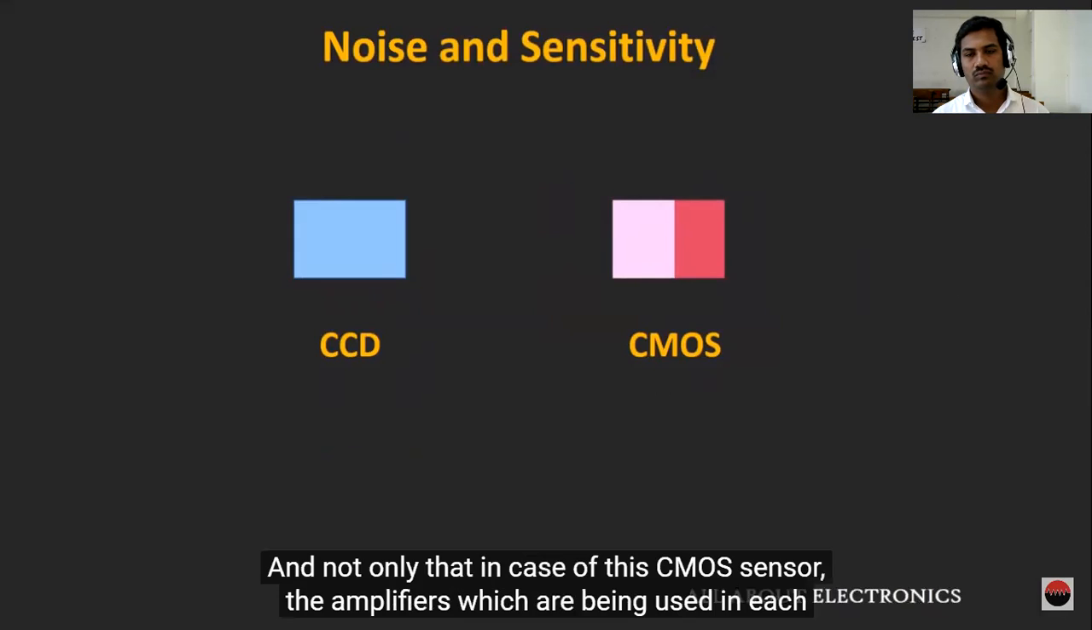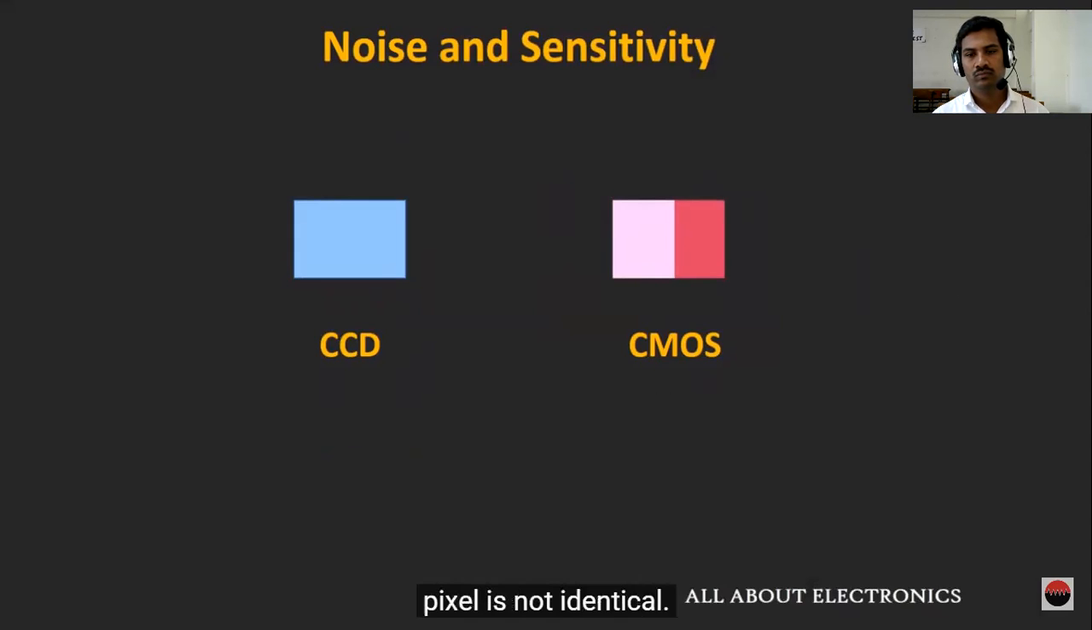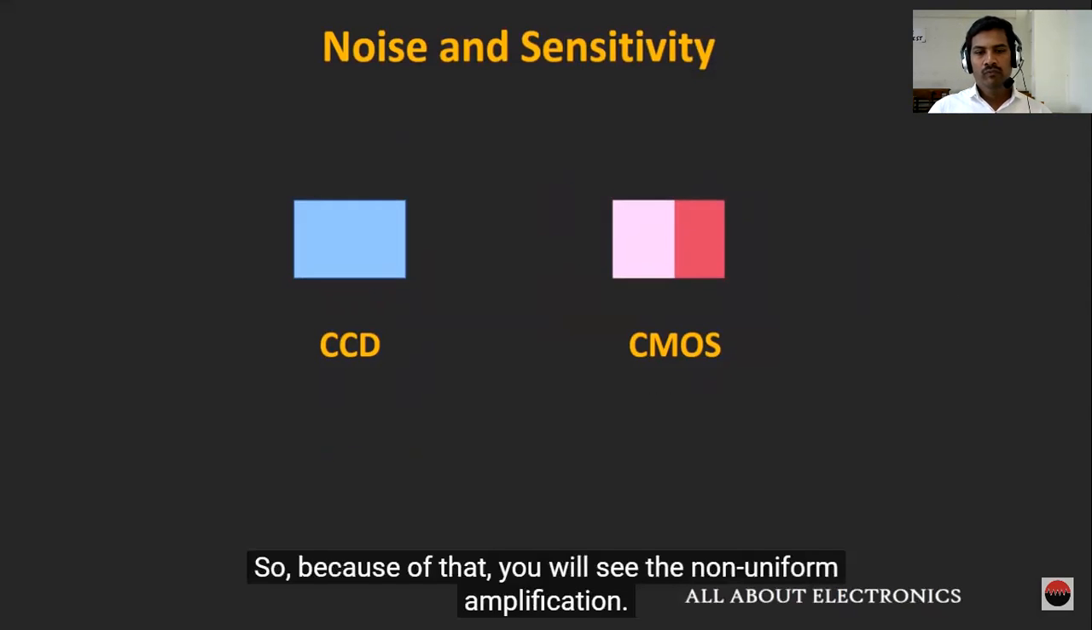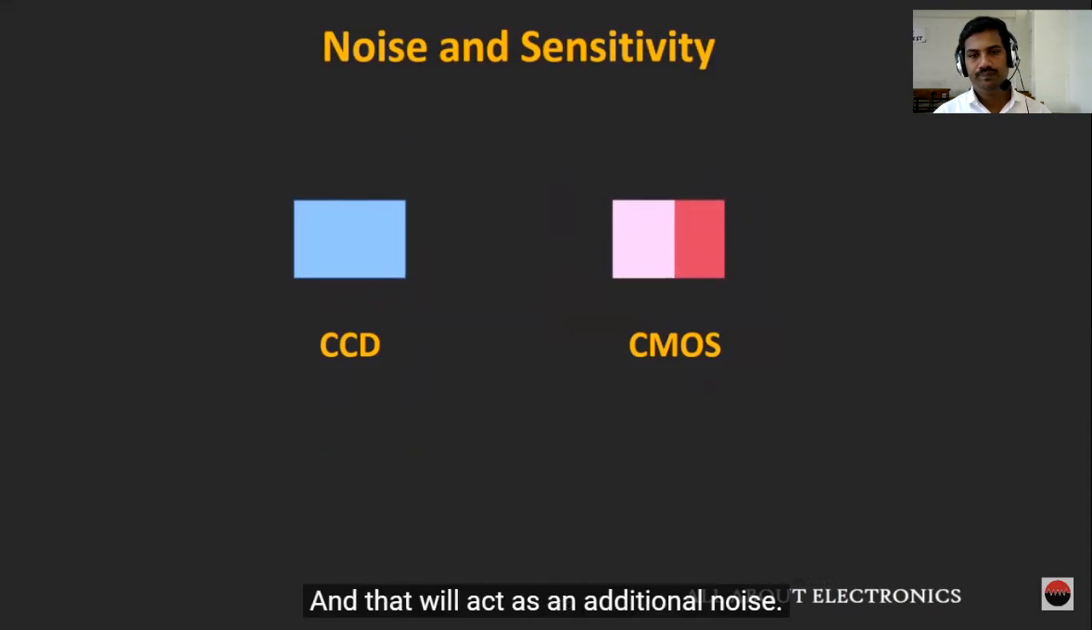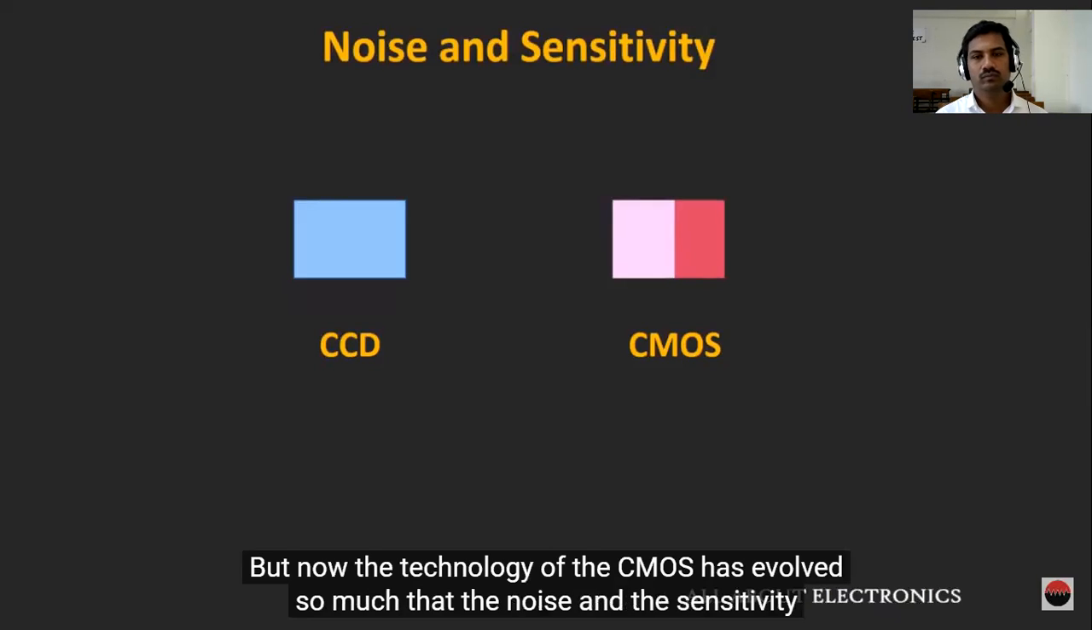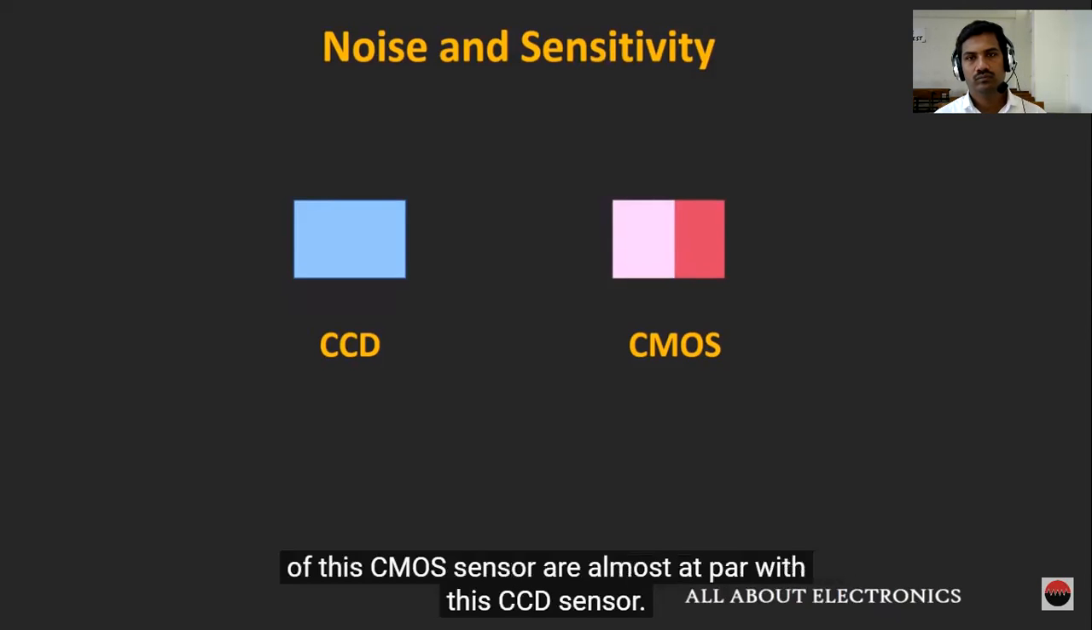And not only that, in case of the CMOS sensor, the amplifiers which are being used in each pixel are not identical. So because of that, you will see non-uniform amplification, and that will act as additional noise. But now the technology of this CMOS sensor has evolved so much that the noise and the sensitivity of the CMOS sensor is almost at par with these CCD sensors.